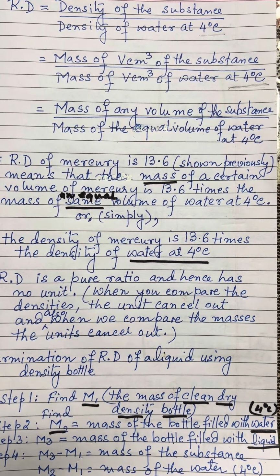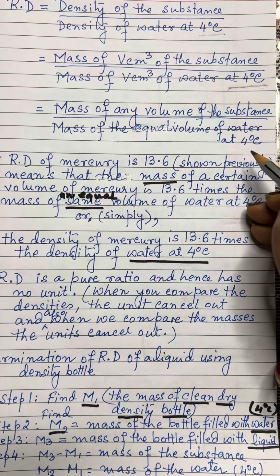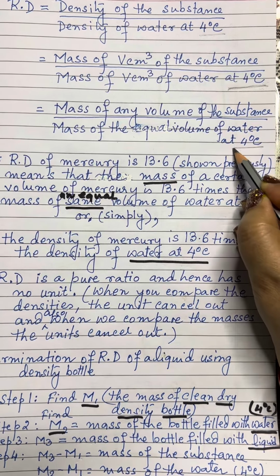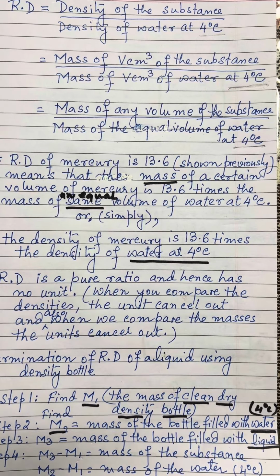So, equal has got a specific meaning and therefore, we are going to use this term, and dear students, we will write 4 degrees Celsius. Many books do not mention 4 degrees Celsius over here. However, in physics if you do not mention this, you definitely lose marks. So, please do not forget to mention 4 degrees Celsius.